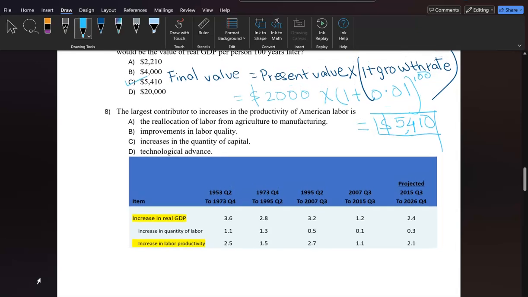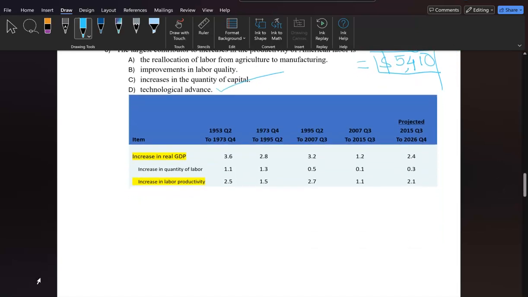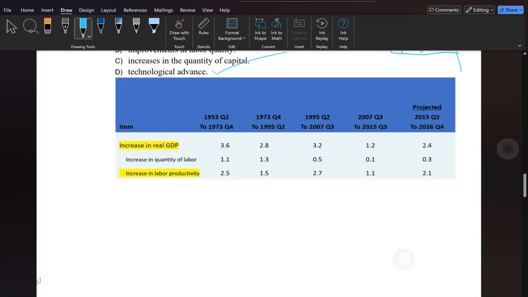Good. Question number 8. It says the largest contributor to increases in productivity of American labor. That's going to be, let's see, technological advances. But if the question was asking what contributes more to real GDP, is it quantity of labor or productivity?